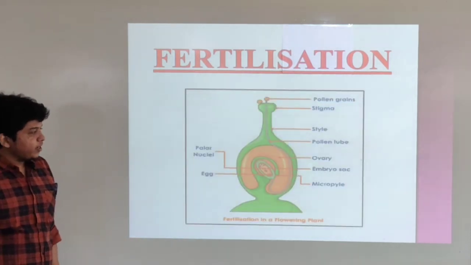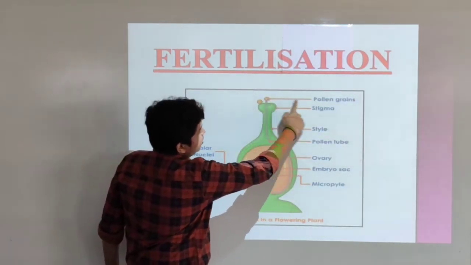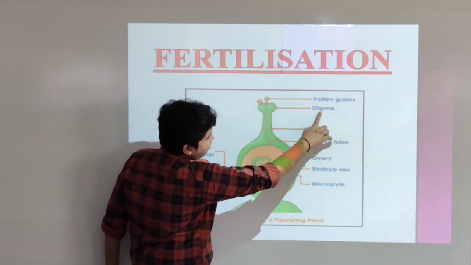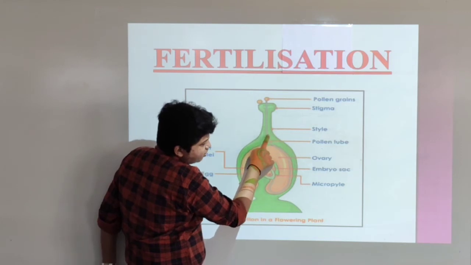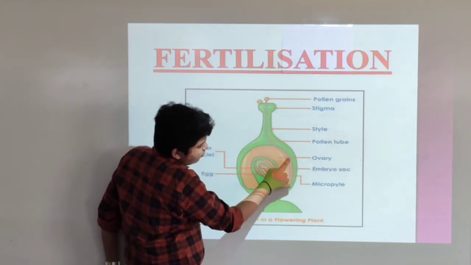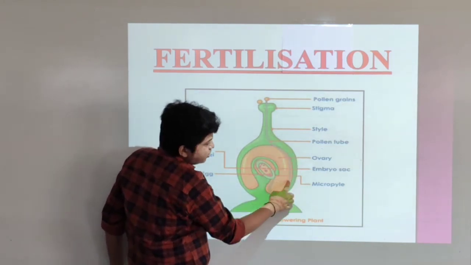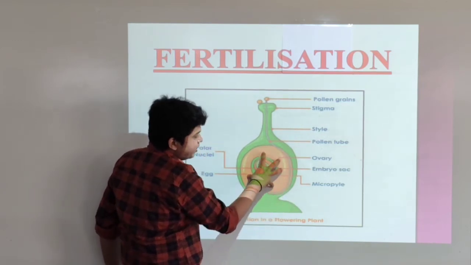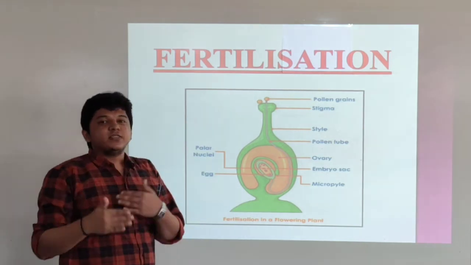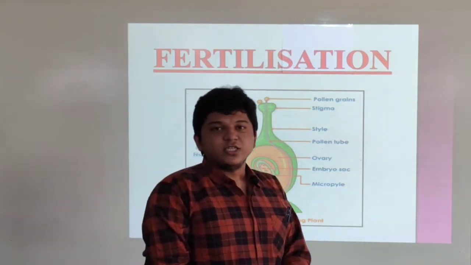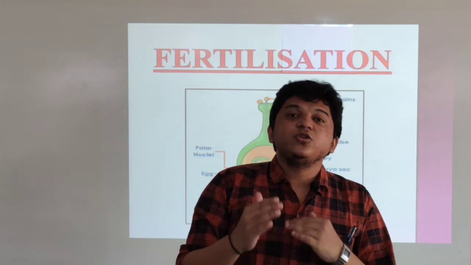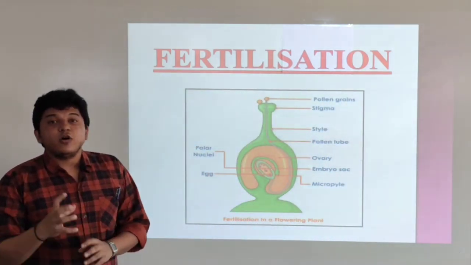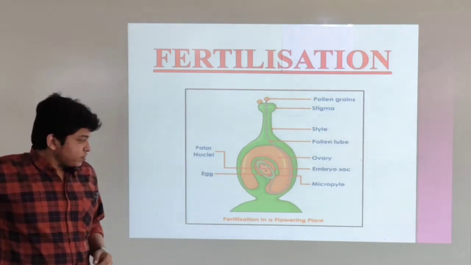You can see the diagram. See, the pollen grains will come down from the stigma. Through the style, they will reach the ovary. Here the pollen grain will reach, and slowly zygote formation will take place, and this zygote will convert itself to the embryo after fertilization, and slowly a new plant will take birth and it will form a new fruit.